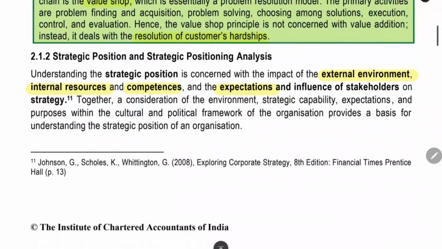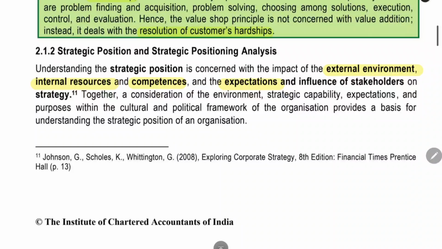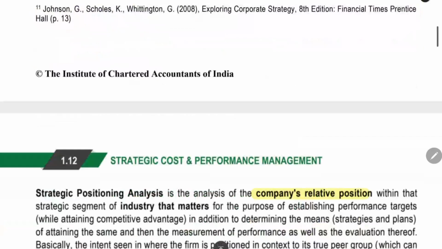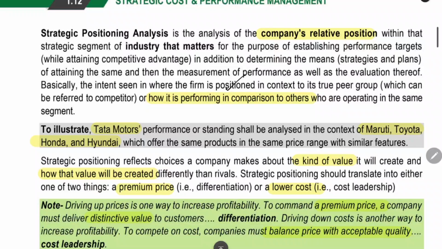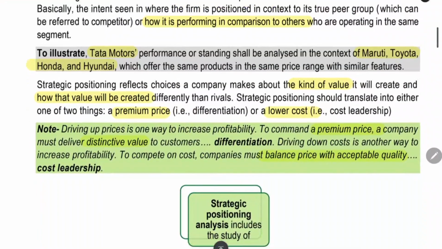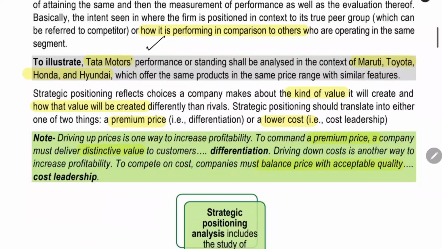Next is strategic positioning analysis. As we already saw, strategic positioning is the position of the firm in the external environment. We will also consider the core competence, expectations, internal resources, everything, and then make the positioning in the market. It is the company's relative position in the strategic segment of the industry. In the entire market, we have to position ourselves and see how we perform in comparison to competitors. For example, Tata Motors' performance will be analyzed by comparing it to Maruti, Toyota, and other companies in the same industry.